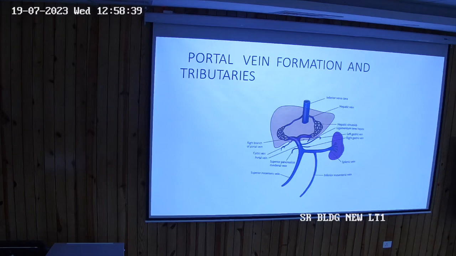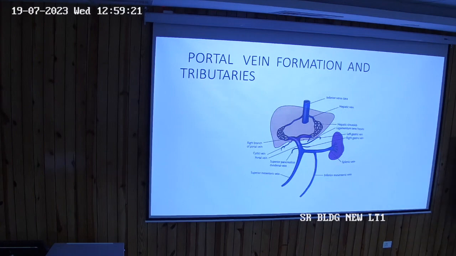One is the left gastric vein, right gastric vein. Just like left and right gastric arteries, similarly there are left and right gastric veins. So these are tributaries of the portal vein. Then there is one which is arising just behind the first part of duodenum and going. This is superior pancreatico-duodenal vein. Okay, I am not labeling it. The right and the left gastric vein, superior pancreatico-duodenal vein.